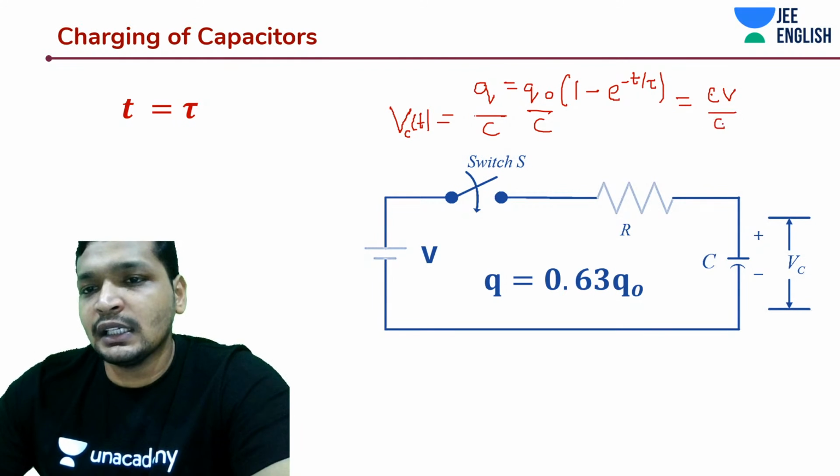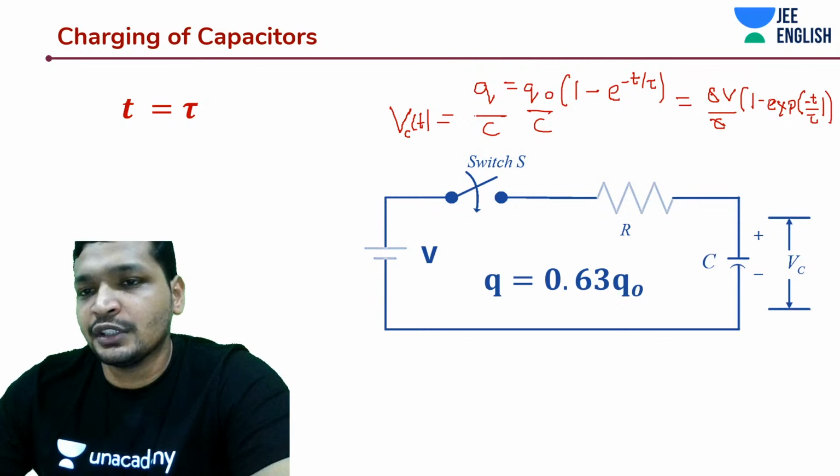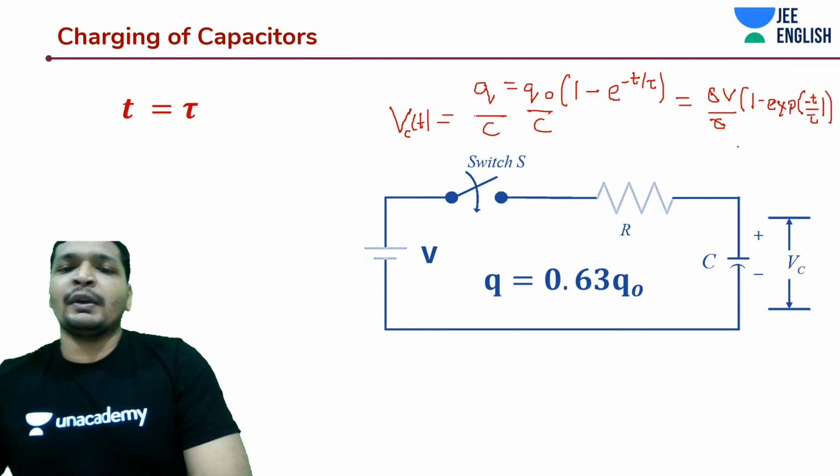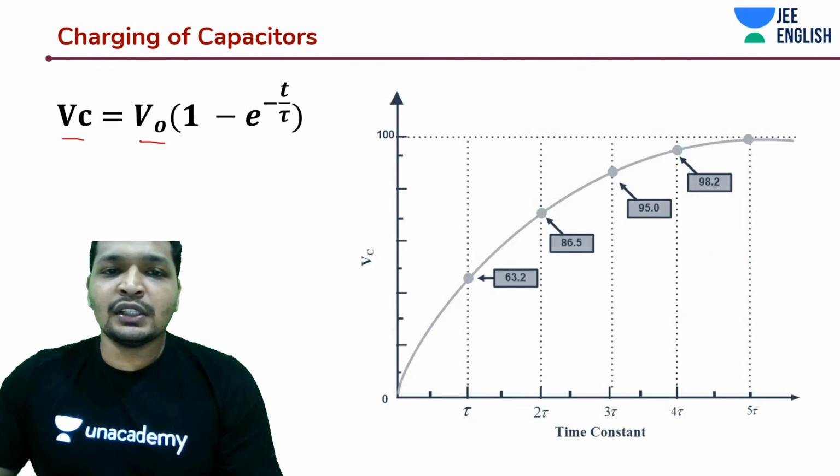So that is going to be how much? CV divided by C. That's going to give you V, and that's going to be 1 minus e to the power minus t by tau. This can also be given in exams, like exponential. So just introducing the basic things that you would expect. So that is what is being written over here.